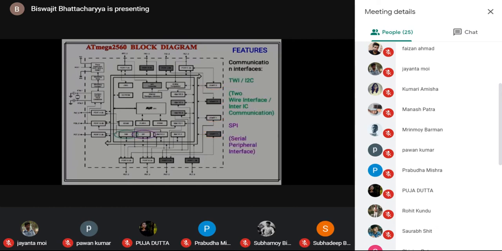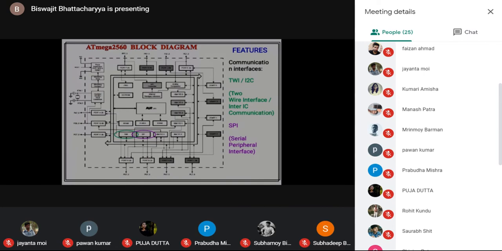Next, there are many communication protocols supported by the Atmega 2560 microcontroller. One such protocol is TWI or I2C. TWI means two-wire interface. I2C and TWI are actually the same. I2C means IIC, inter-IC communication.